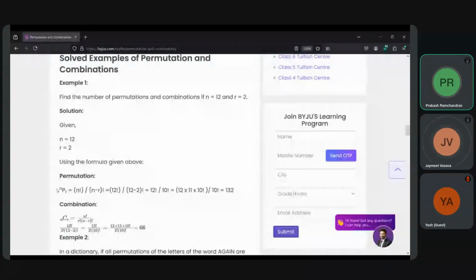Why is it taking 10? 12 minus 2 is 10, so it would be 12 into 11 into 10, and the 10 factorial gets cancelled. 12 into 11, divided by 2 factorial, so it is 66. So 132 divided by 2 is 66.